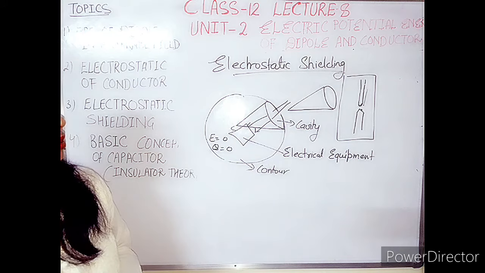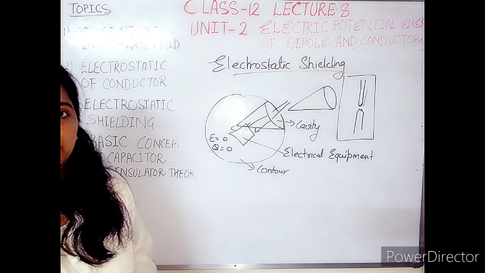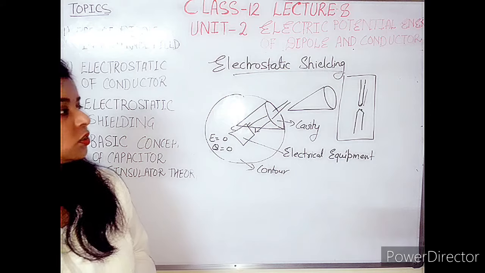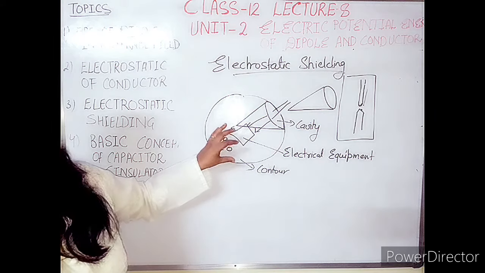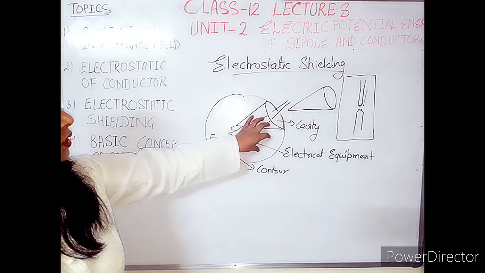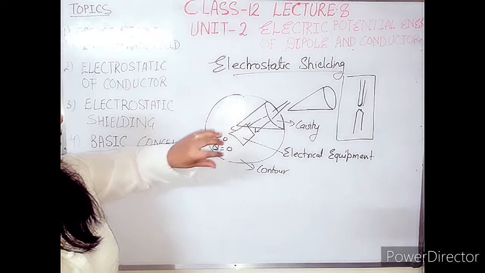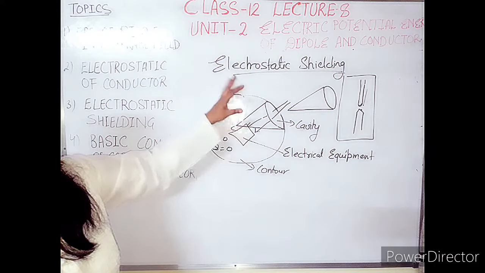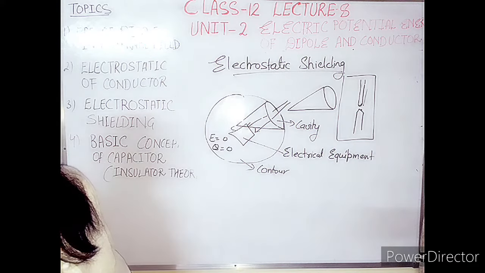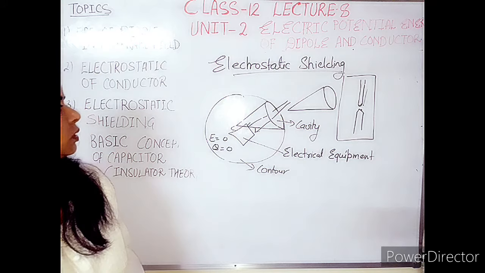But here, electrostatic shielding is related to the idea that electrical equipment, or any equipment related to charges, can be saved inside a cavity. We have to make one cavity and then put this electrical equipment inside it. That method is called electrostatic shielding. I hope this point is clear to you.